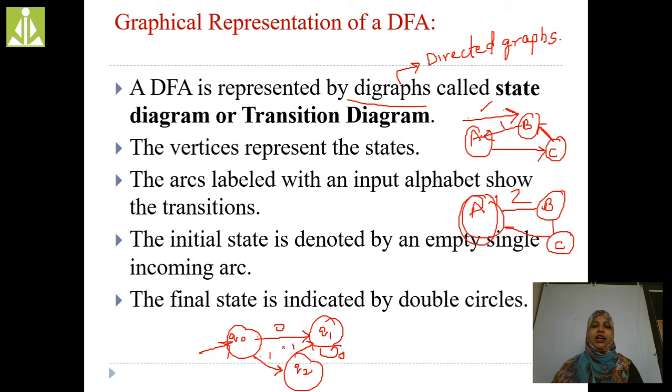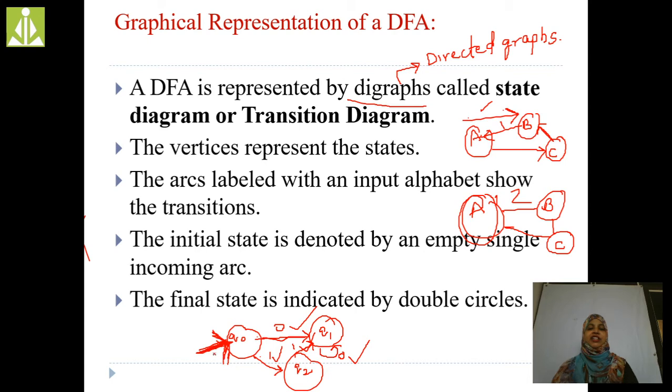All the arcs are labeled with the input alphabet. See here, all the arcs. This is the arc now. This is going to be labeled with 0, 1, here 1, here 0. All these edges are labeled with the input alphabets, right? Now, the initial state is denoted by a single incoming arc with no source. See, the initial state is indicated by this arrow. Q1 and Q2 have no arrow mark. The initial state is indicated by this arrow mark.